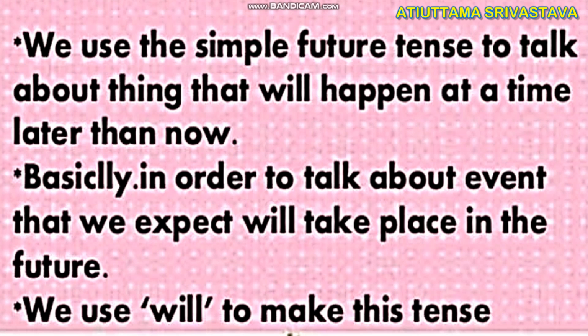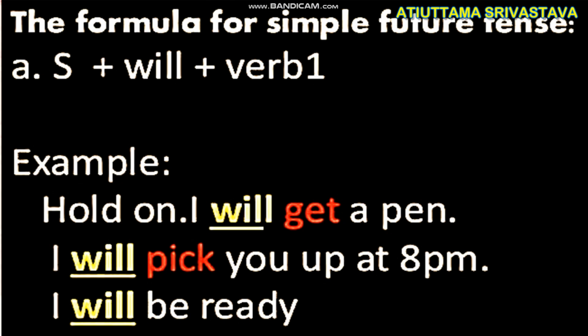Basically, in order to talk about events that we expect will take place in the future, we use "will" to make this tense. We can also use "shall," but it is of less intensity than "will." The formula for simple future tense is subject plus will plus verb first form.